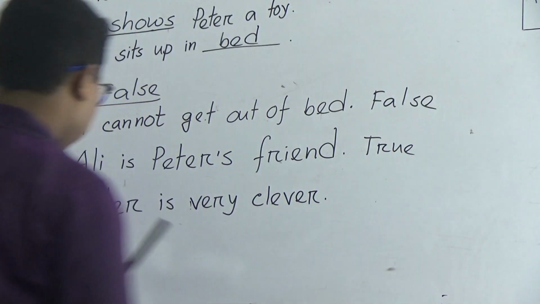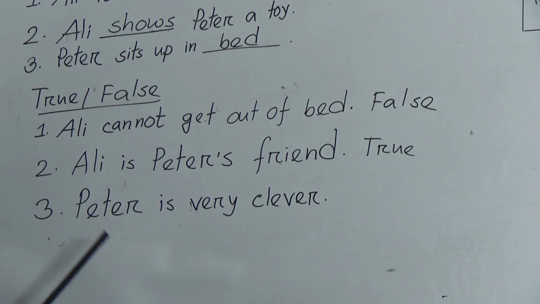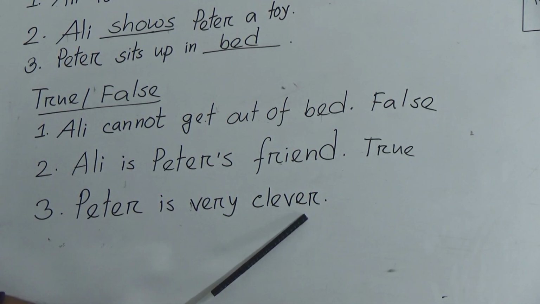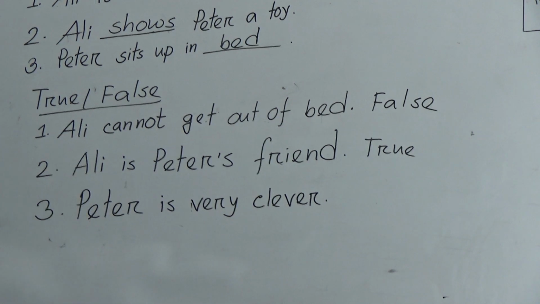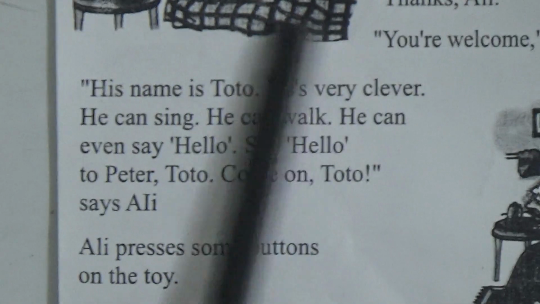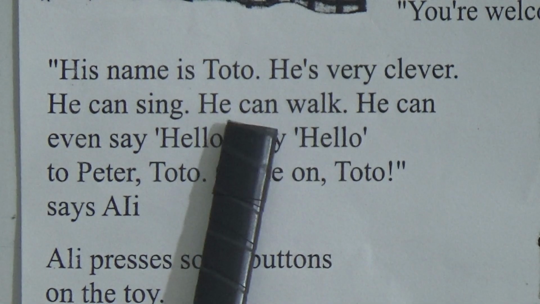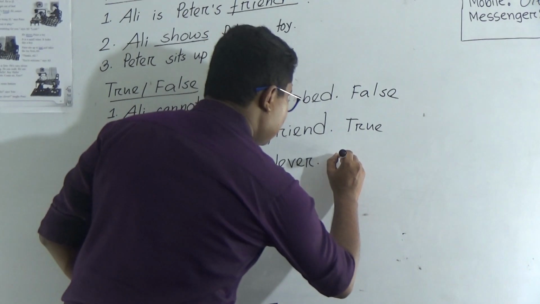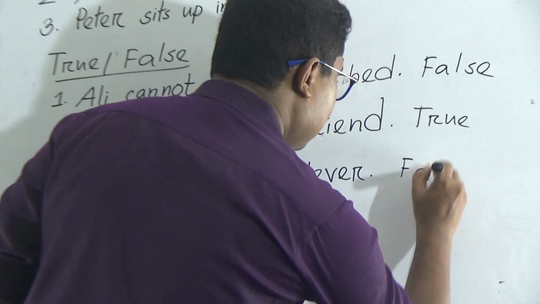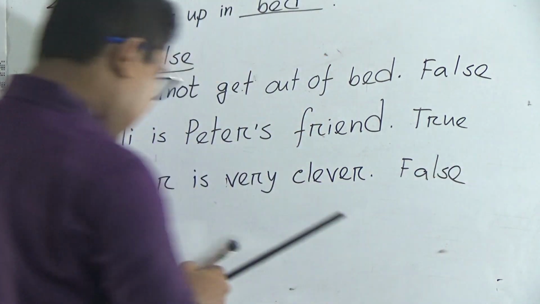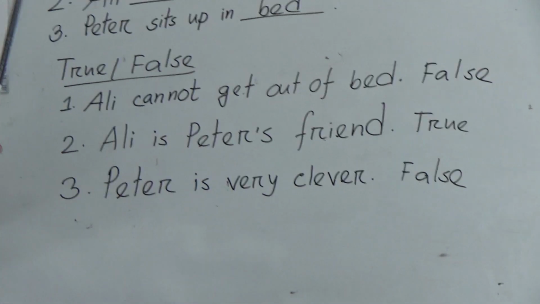Number 3. Peter is very clever. Let's go to the book again. In this book we can see his name is Toto. He is very clever. So we know from the story, from the unit, that Toto is very clever. So Peter is very clever. This is false according to the story. Okay. So let's read again.